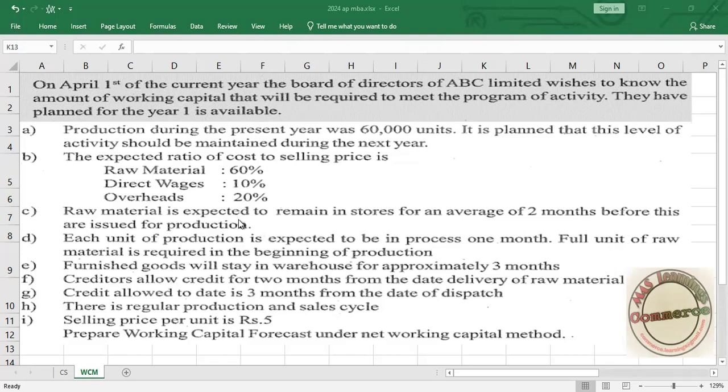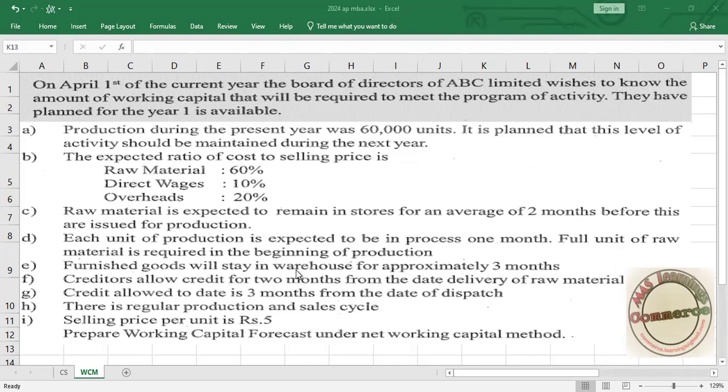Raw material is expected to remain in store for an average of 2 months before it is issued for production. Each unit of production is expected to remain in process for 1 month. That is, work in progress will be in the factory for 1 month. Full units of raw material are required at the beginning of production. Just underline this particular line, it's very important. You are using all the raw material, but for direct wages and overhead, you are not consuming everything.